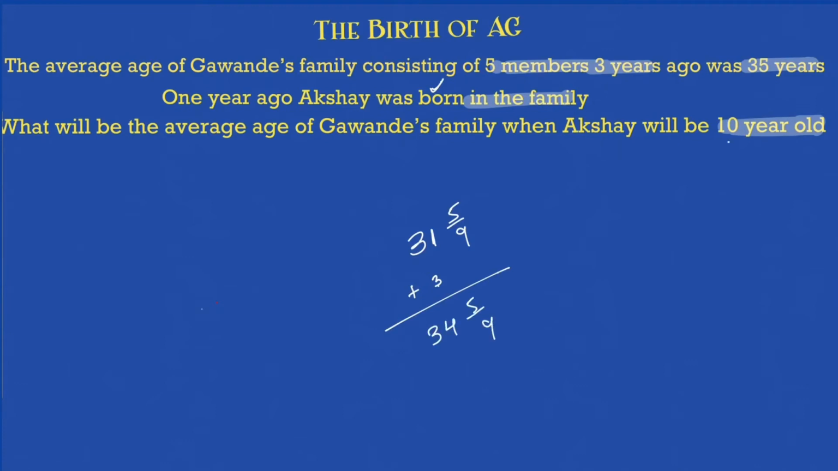Now it is 10 years, which means I'll have to add what? 9 to this. Just 9 to this. So this becomes what now? 31 plus 9 will be 40. 5 by 9 will be the average age of the family right now.